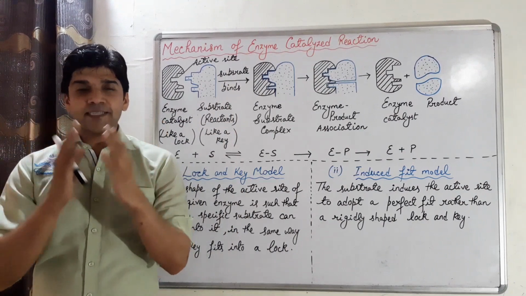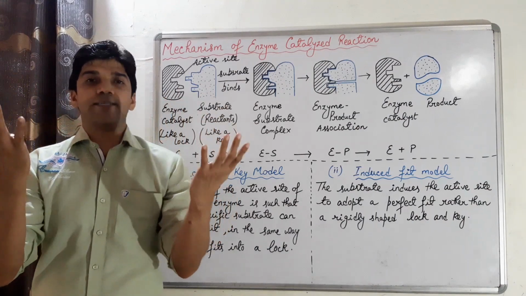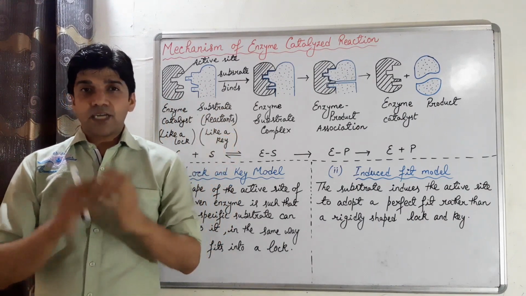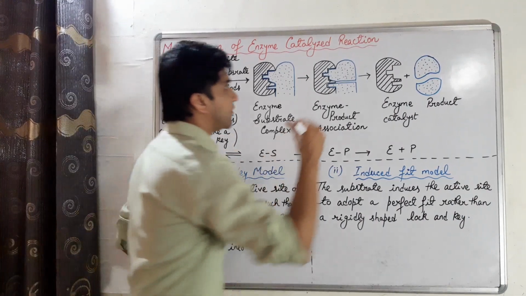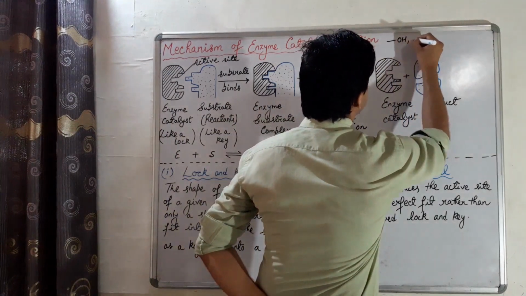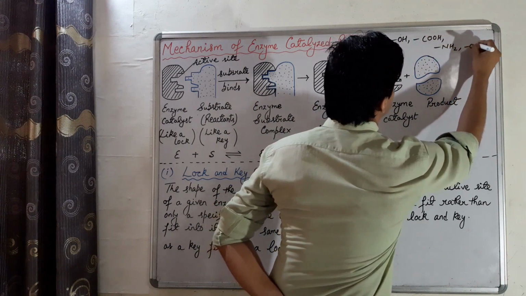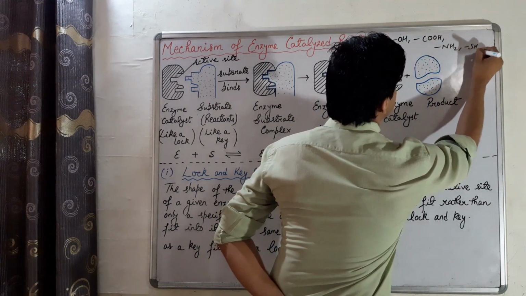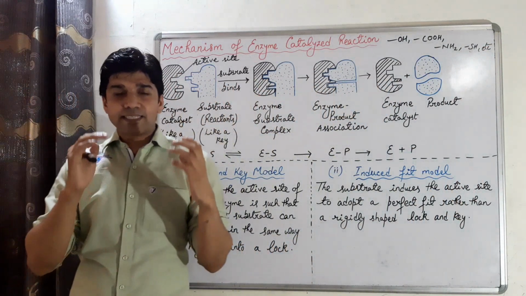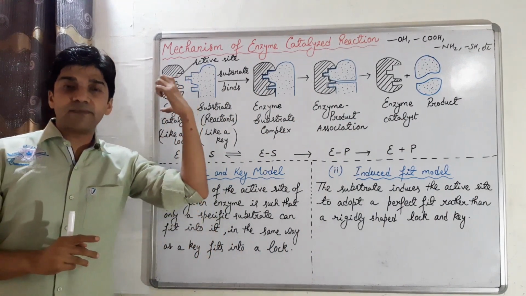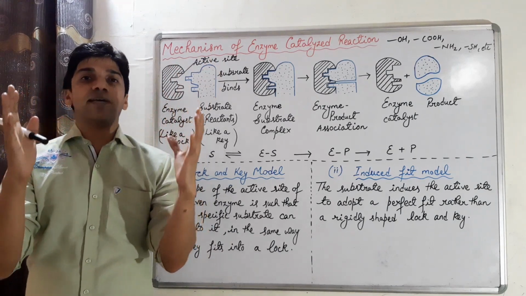It has been found that the enzyme particles contain a large number of cavities on their surface, and these cavities are of characteristic shape and contain some active functional groups such as alcoholic group, carboxyl group, amino group, thiols, etc. So these groups are present in these cavities. We can say that these are the active centers, the active sites present on the surface of the enzyme.